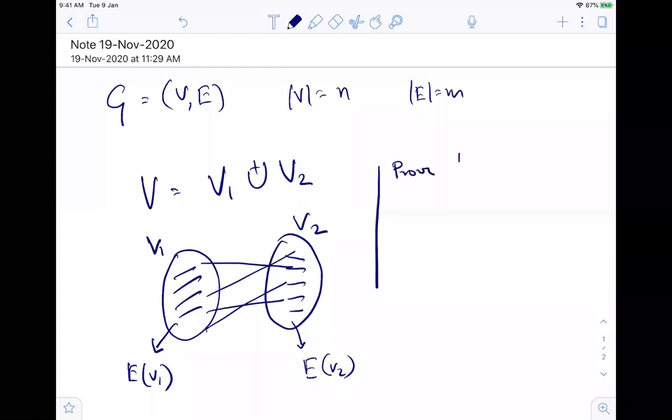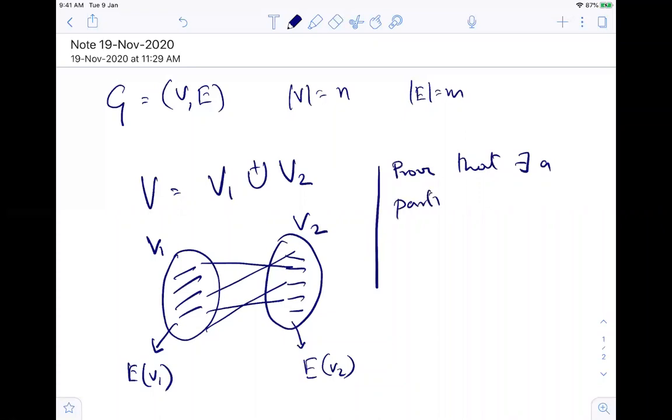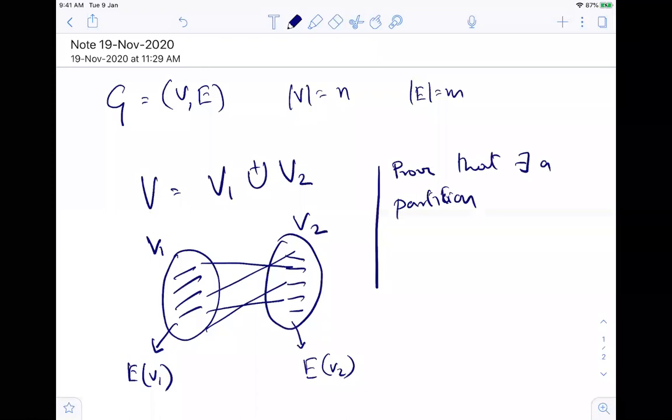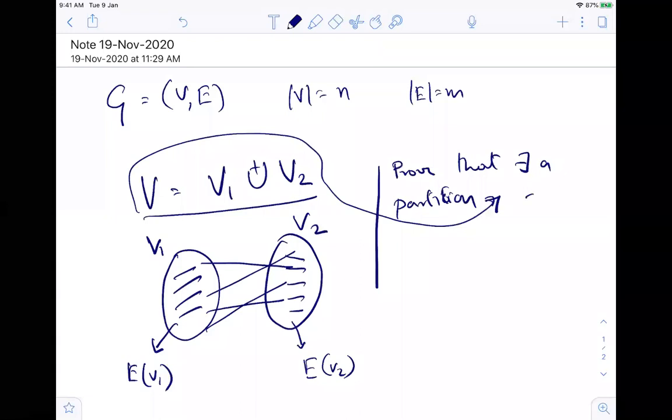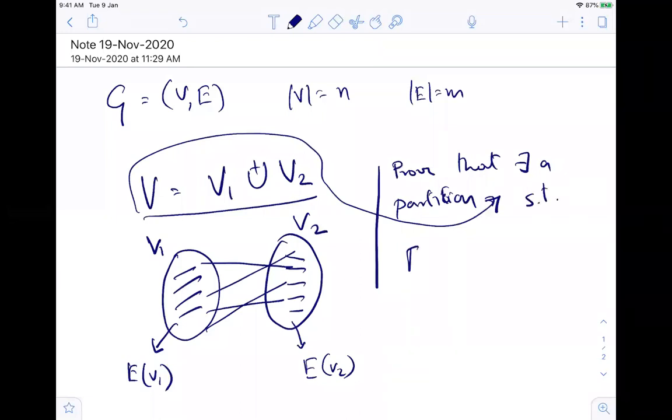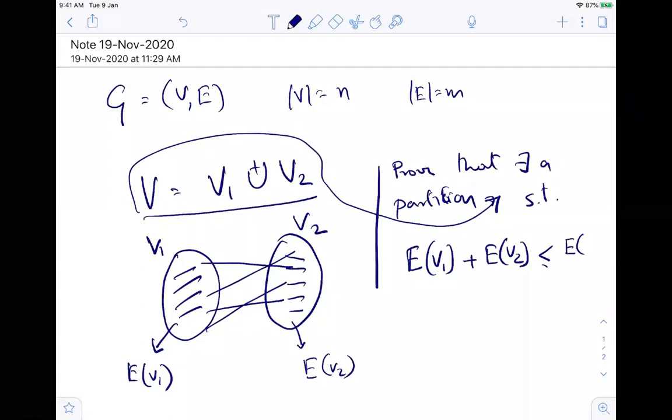This set of edges is called E of V1, and this set is called E of V2. The question is: prove that there exists a partition, meaning this thing, such that the total set of edges in V1 plus the total set of edges in V2 is less than or equal to the total set of edges in the whole thing, which means M, so M by 2.